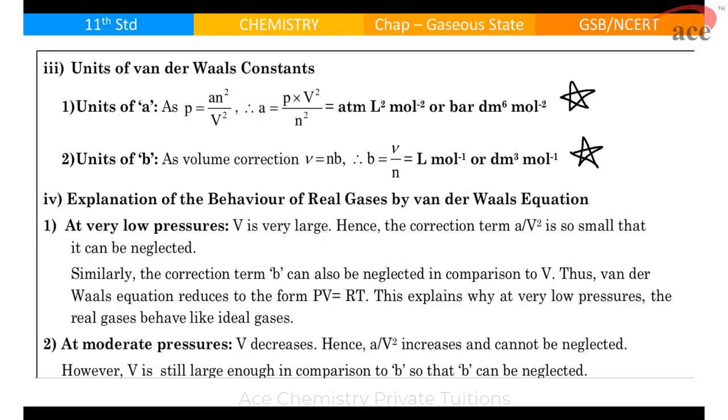Now, how has the van der Waals correction helped real gases behave as ideal gases? We know real gases can behave ideally at low pressure. So let's check.